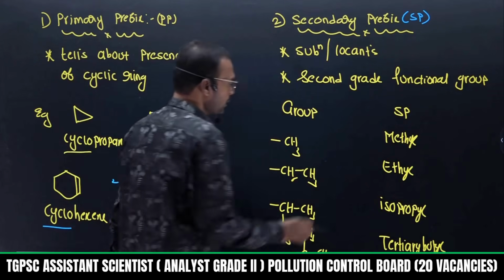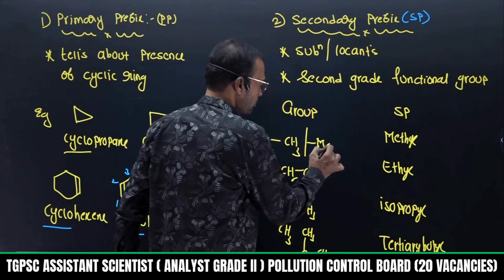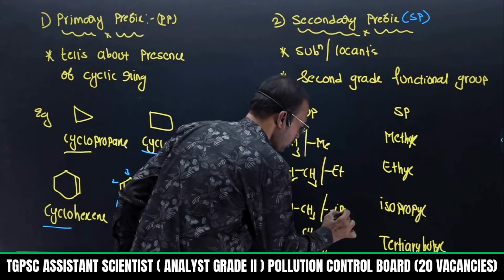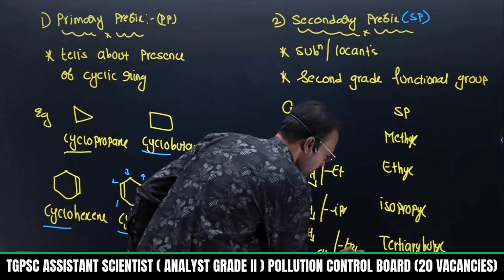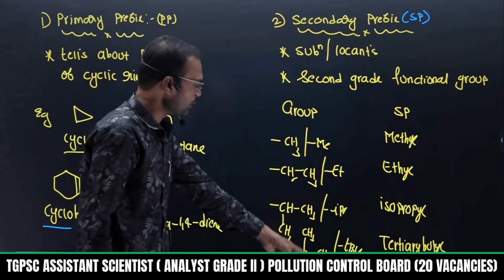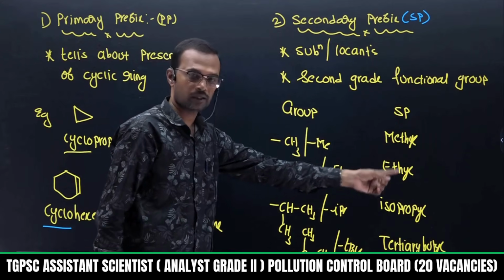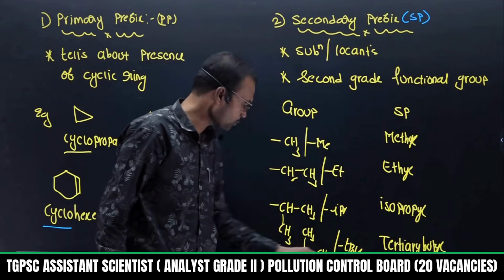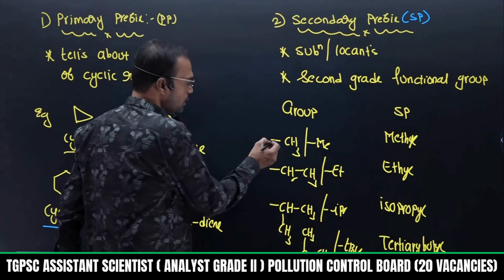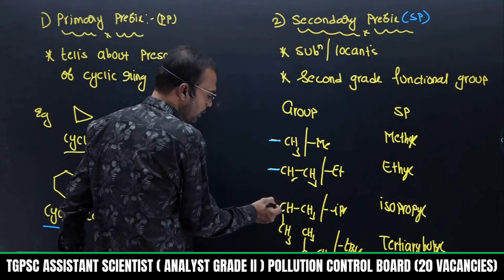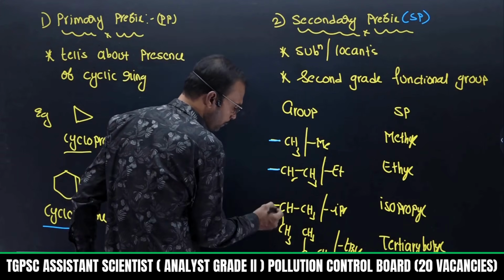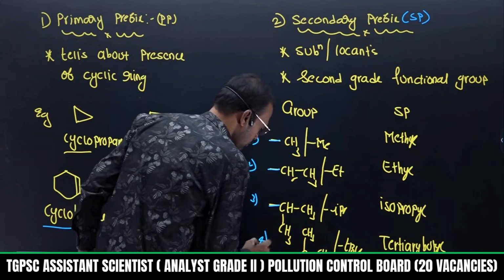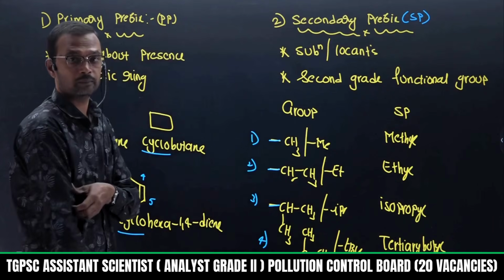If this group appears anywhere, sometimes they will give it in the form of Me. It is given in the form of Et. It is given in the form of isopropyl. It is given in the form of TBU, like that. If these groups appear anywhere, you need to name them like this: methyl, ethyl, isopropyl, and tertiary butyl for this one. So what does this bond indicate? This bond indicates it attaches to the parent chain. Remember this point. So you need to practice these names clearly.